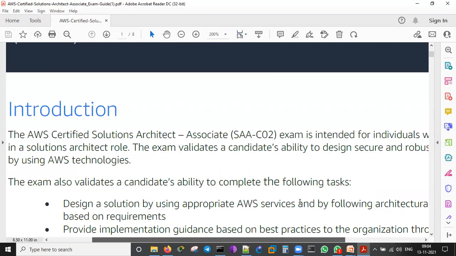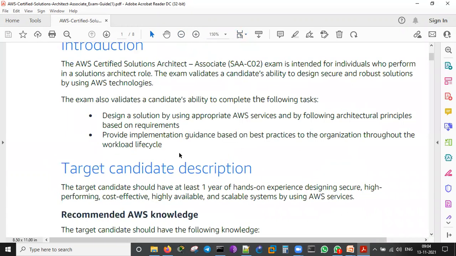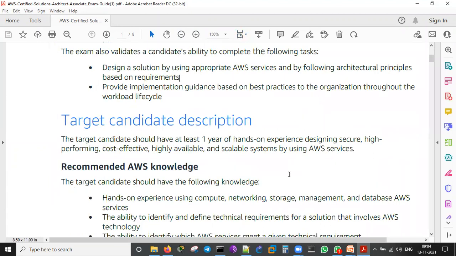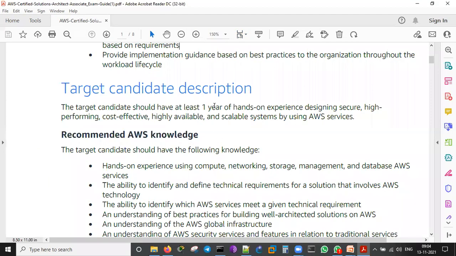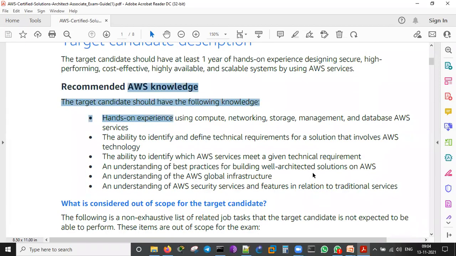Introduction. Design and deploy using the appropriate AWS services by following the architectural principles based on the requirements. Provide implementation guidance on best practices. Target candidate description. Should have at least 1 year hands-on experience. Recommended AWS knowledge, which we've seen already.